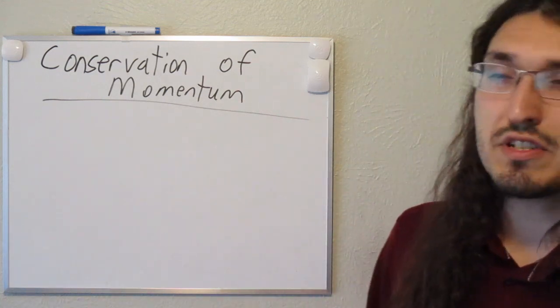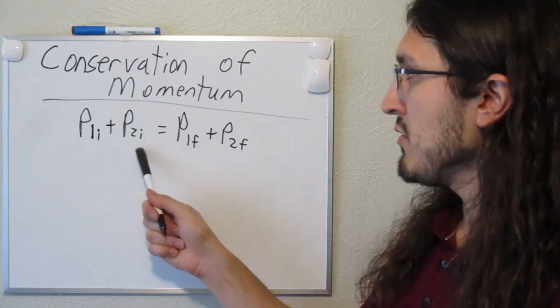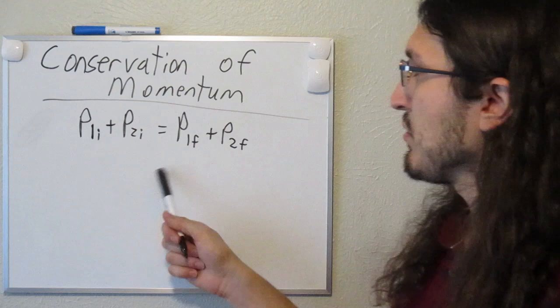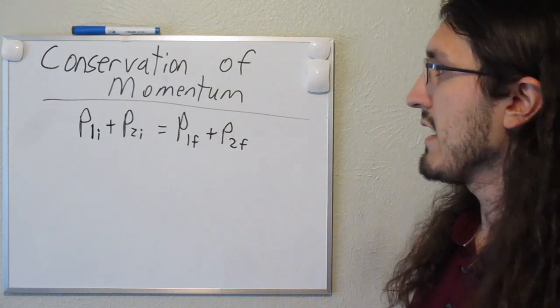Okay, if I put that in equation form, it looks like this. Here I have P1 initial plus P2 initial, or the initial momentum of the first two objects added together, is equal to the final momentum of each of those objects added together as well.